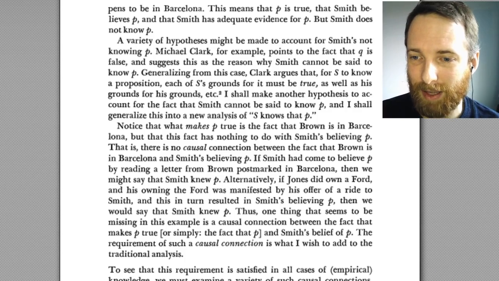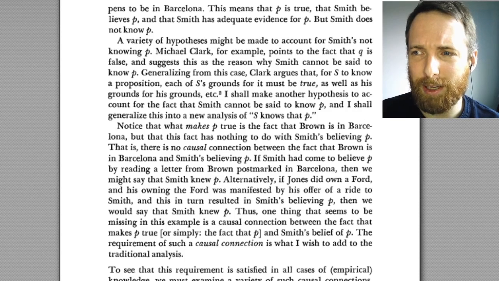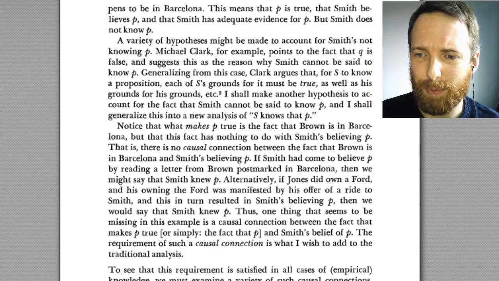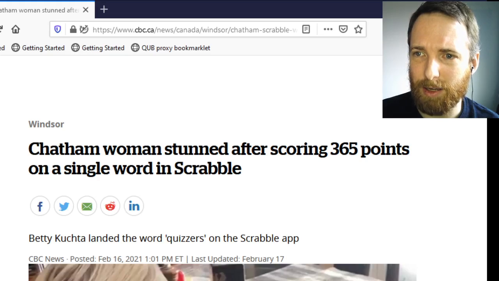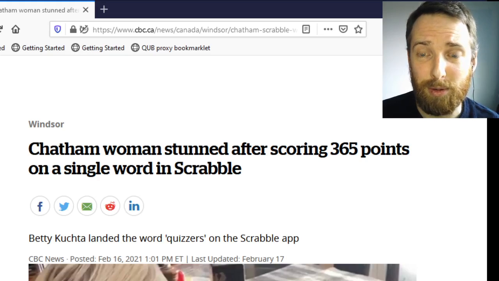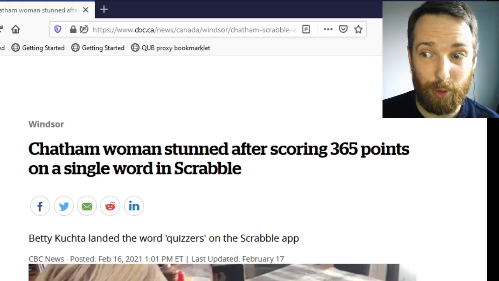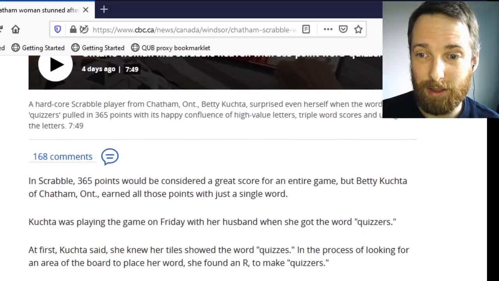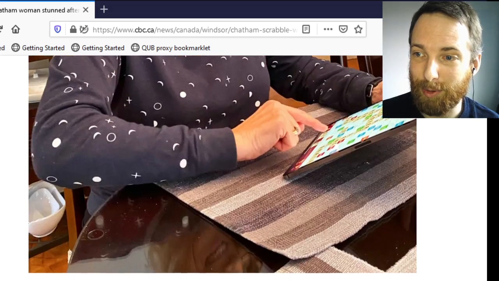But just to give us an example that we can start with, here I know that things in the States and the UK and Europe are all over the news, but here's a little bit of news from my home province in Canada. Things happen to us too, Canadians. The CBC reports that a Chatham woman scored 365 points on a single word in Scrabble. Here she is, Betty Kuchta. There she is, very happy. There's her Scrabble board.